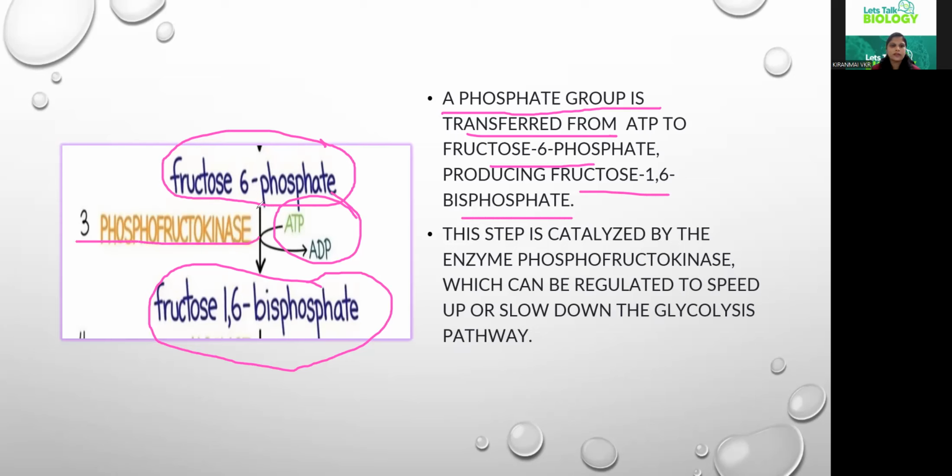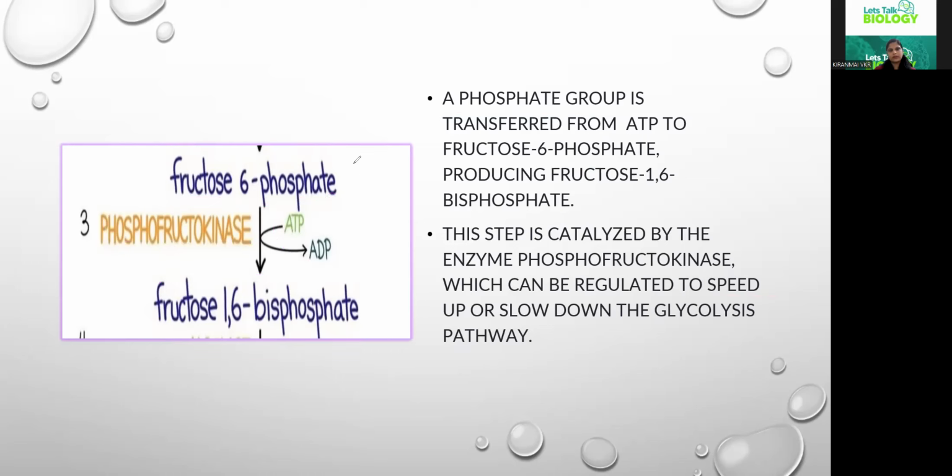It is producing bisphosphate in the presence of an enzyme called phosphofructokinase. One of the important facts you need to remember is that this phosphofructokinase helps to speed up or slow down the glycolysis process. From an exam point of view, you have to remember this phosphofructokinase, which helps in the regulation, either speeding up or slowing down the process in glycolysis. Now let us move into more detail, that is next.